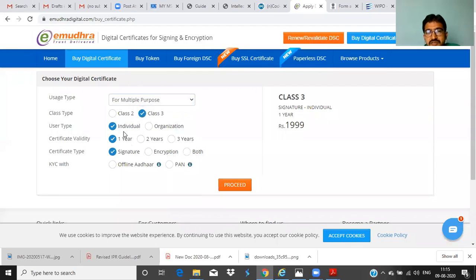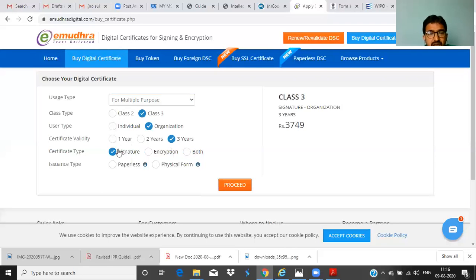Whether for individual purpose, you click on individual, or for organization purpose, click on organization. For individual, the cost for 1 year is 1 rupee less than 2000. If you are purchasing for 2 years, it is 2499. For 3 years, it's 3749. If you want it only for signature or only for encryption, the cost is the same. If you purchase for both encryption and signature, the cost is nearly 5999.